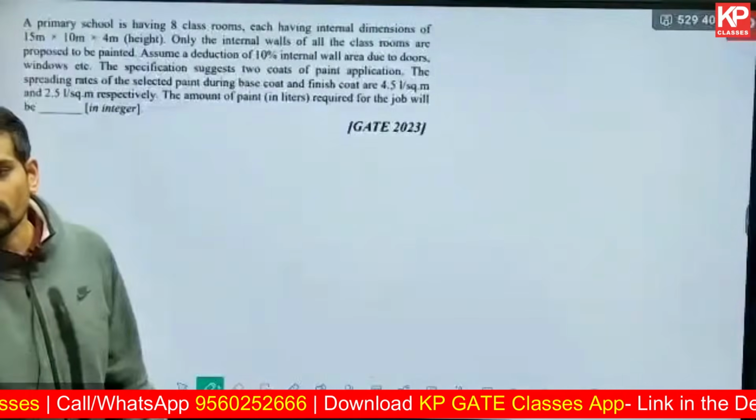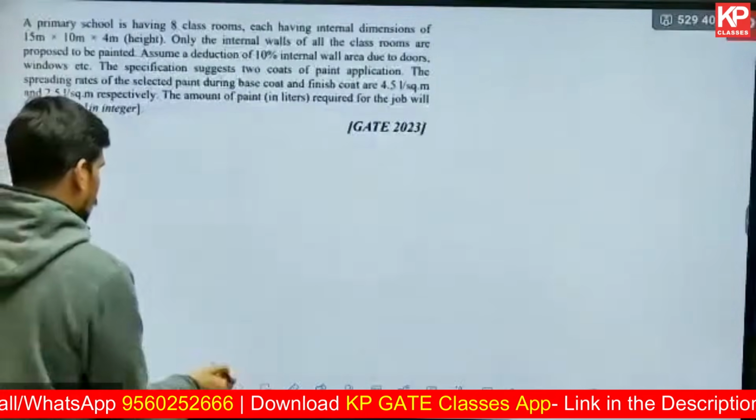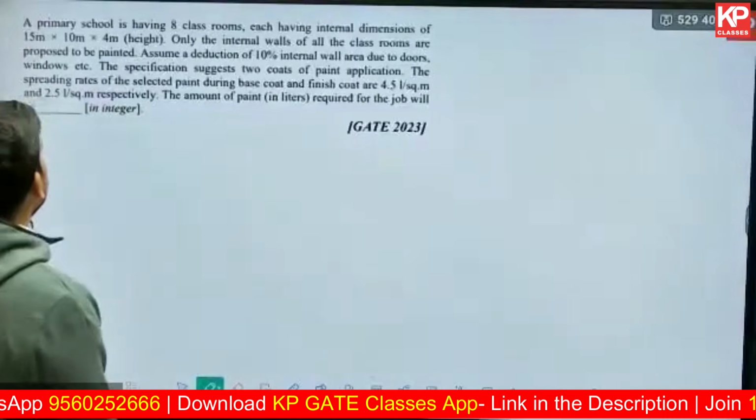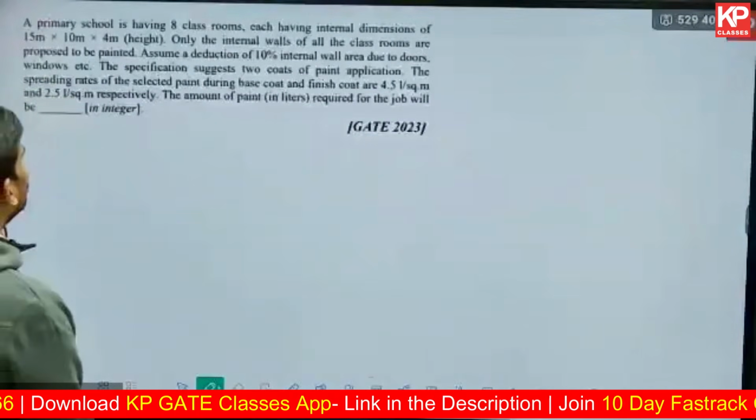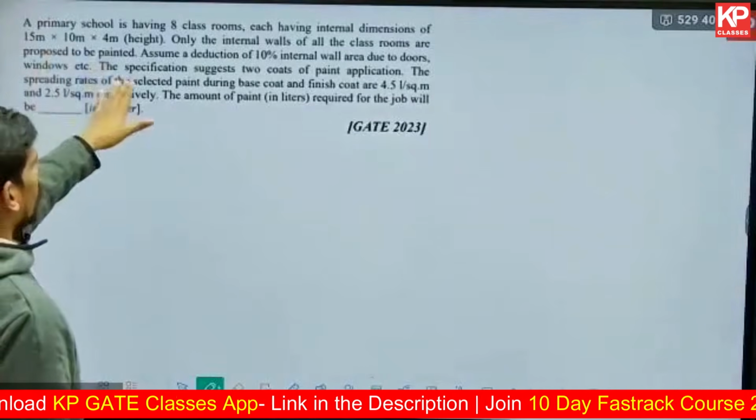Sorry for that disruption. The given question statement is: a primary school is having 8 classrooms, each having internal dimensions of 15 into 10 into 4.